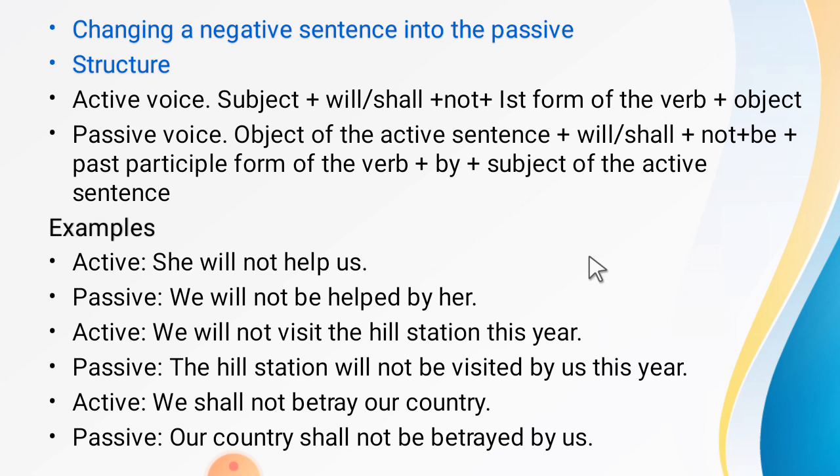When time is indicated in active voice, you have to indicate the time in passive voice at the end of the sentence. You can see here, this year, so we just put it at the end of the sentence. We shall not betray our country. So our country shall not be betrayed by us.